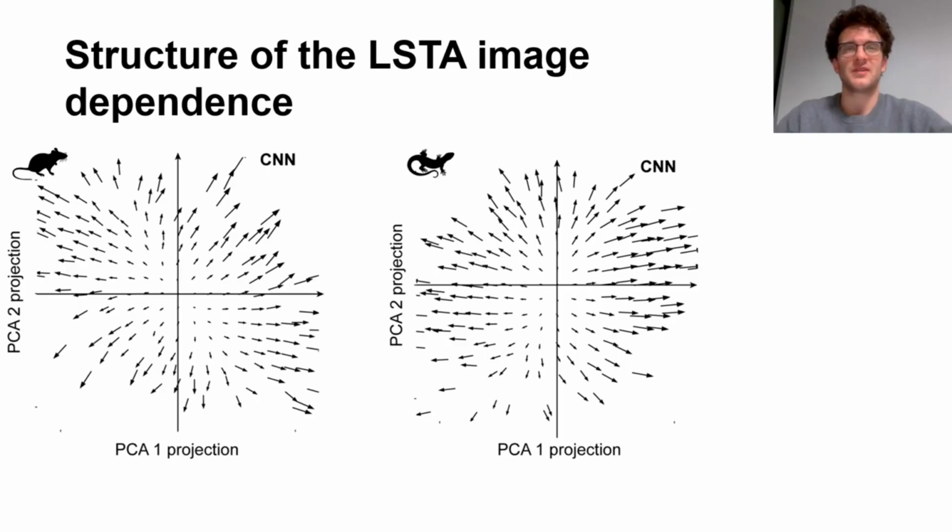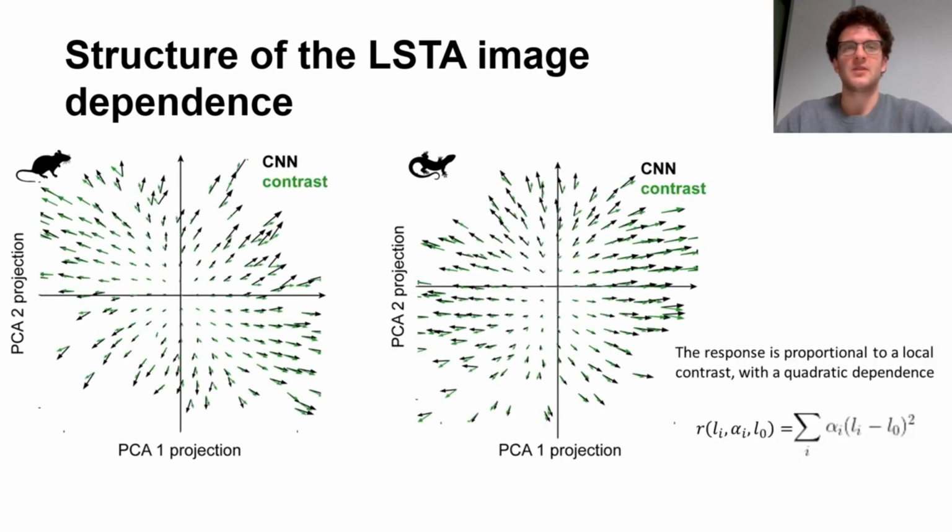Because of the clearly quadratic shape, we hypothesized that these cells are encoding contrast. To probe this, we defined a contrast model in which the neural response is proportional to the sum of the square difference of the pixel intensities inside the receptive field of the neuron. With this second model, we obtain the arrow fields in green. As you see, the accordance is good, and this makes us believe that those apparently mysterious cells that show a change of on-off selectivity across the stimulus space are actually robustly encoding contrast.